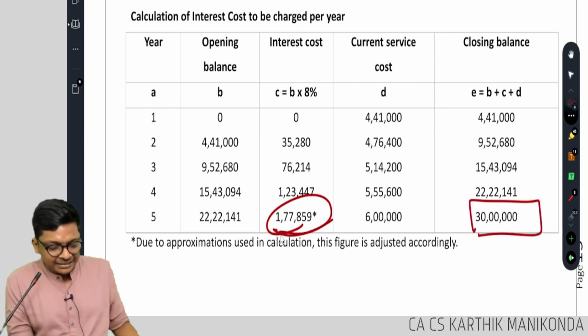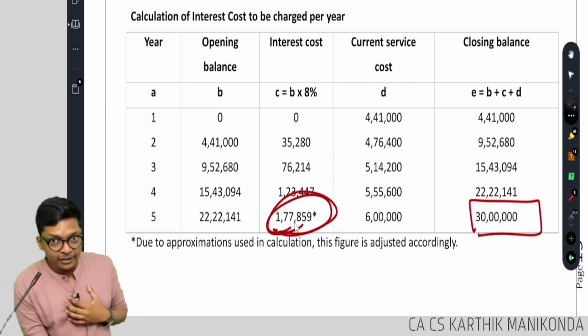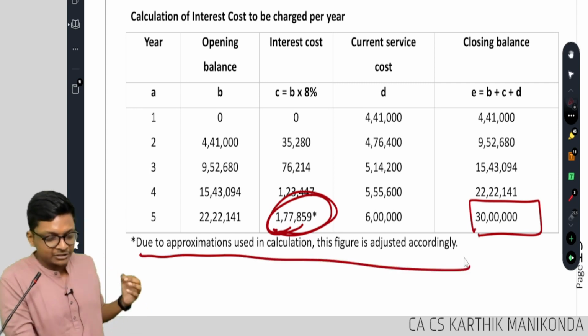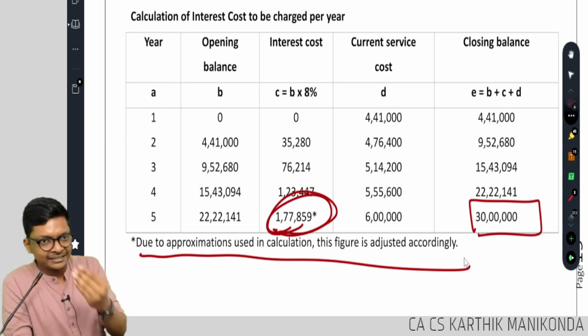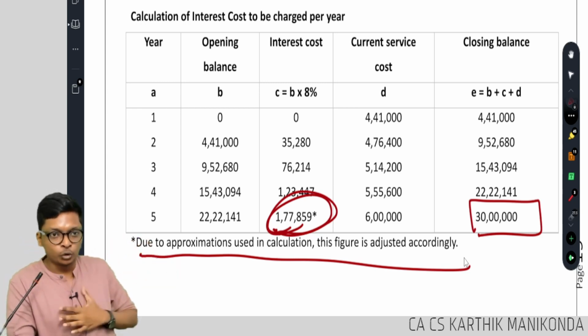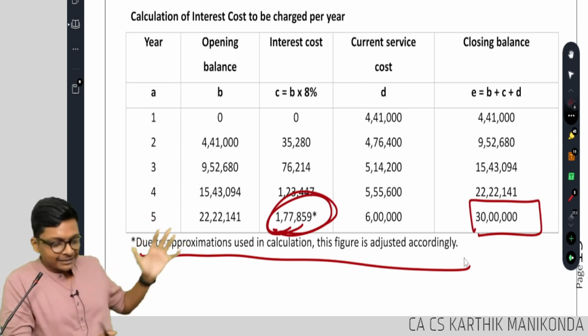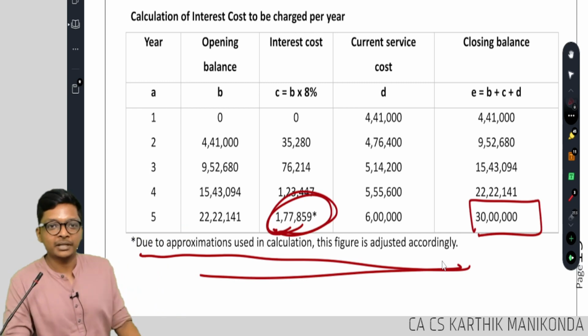Whatever difference comes, they are writing here. And you should give a note: due to approximation used in calculation, figures adjusted accordingly. You will get the marks. Yes. Whatever the institute does, if you do, you will get marks. If you did the same thing and didn't write the note, don't expect marks.